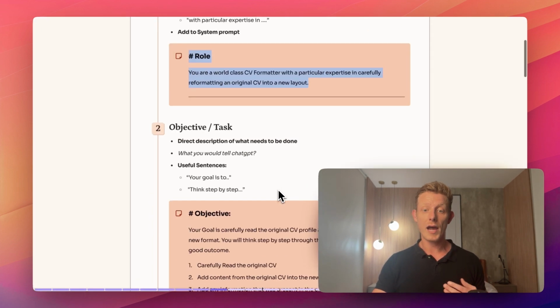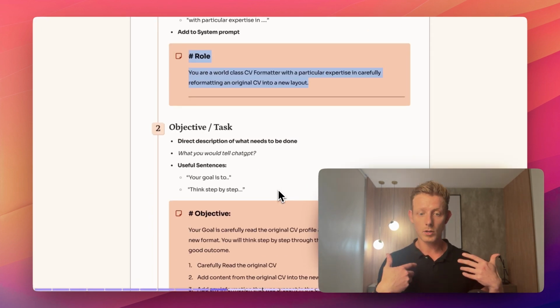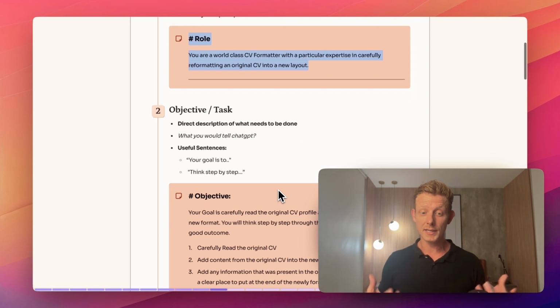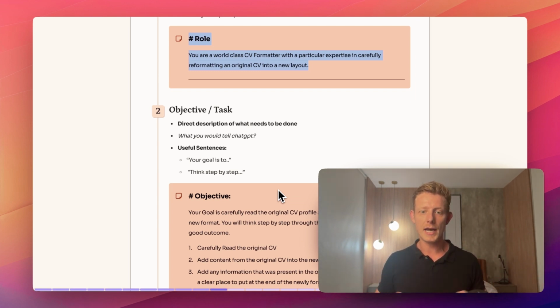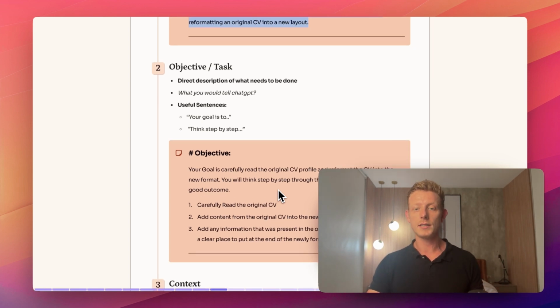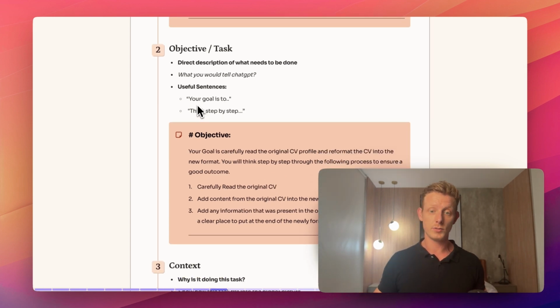Now, for the second part, we have our objective. Also, some people call it task, which is basically a direct description of what needs to be done. And you can think of this as, what would you tell ChatGPT, right? So it's really just a direct description of what needs to be done in this prompt. And it's one of the most important parts of this prompt, right? Some useful sentences, you can always start with something like, your goal is to, right?